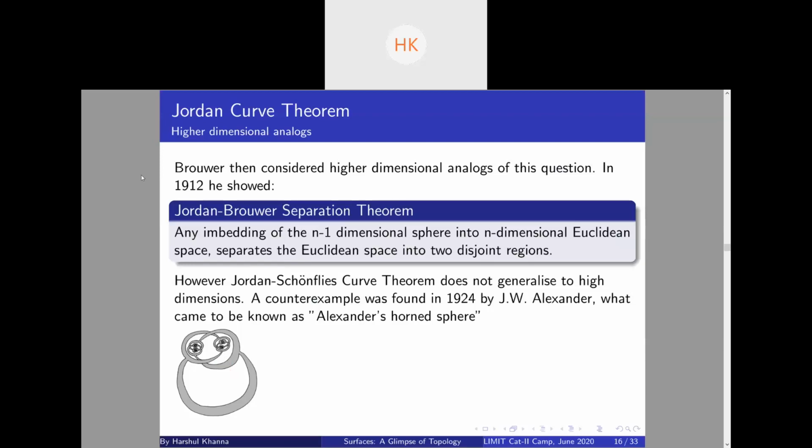Suppose the inside is a disk, you get what I'm saying, right? Jordan-Schoenflies is not true for higher dimensions. You separate the space using the surface into two parts, the interior and exterior, but the inside will not be a sphere and the outside will not be homeomorphic to the unbounded component of the sphere. So I'll move to the next slide.